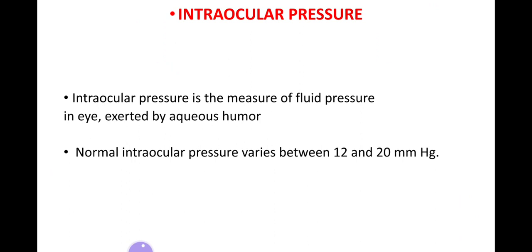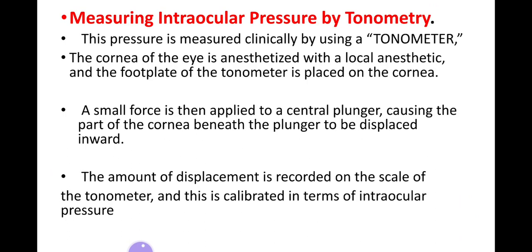Intraocular pressure. It is the pressure exerted by the aqueous humor and is known as the intraocular pressure. Normal intraocular pressure varies between 12 to 20 millimeters of mercury. How is it measured? It is measured by the tonometer. What is the procedure to measure?